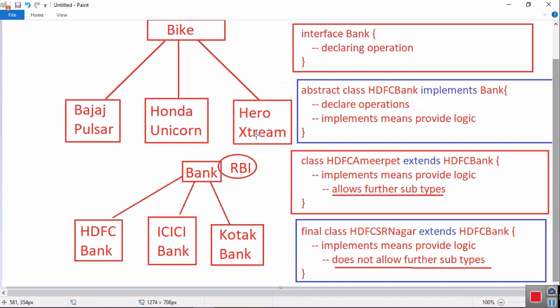Who is verifying whether all these interface-given rules are implemented by the public or not? By the police, the traffic police. Who is the traffic police in Java? Compiler software. When you write implements or extends, if you do not implement, the compiler will throw an error to you.